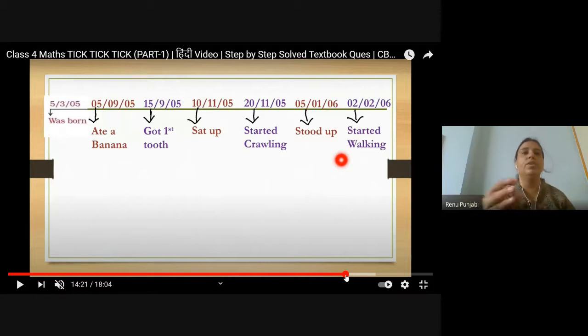Okay, because वो खाना पहले खाते, they ate banana and then got the first tooth. Banana तो बिना टूथ के भी खा सकते हैं. जब उसके टूथ आए होंगे तभी बनाना खाना स्टार्ट कर दिया होगा ना उसने. Yes or no? Then she sat up, then started crawling in this month, and then she stood up, and then she started walking.